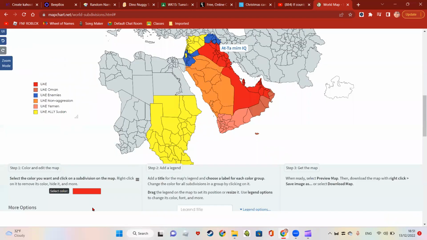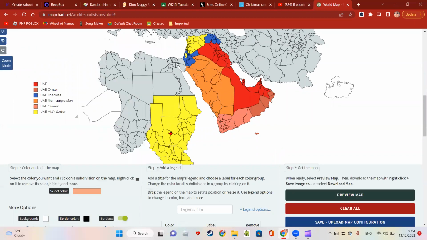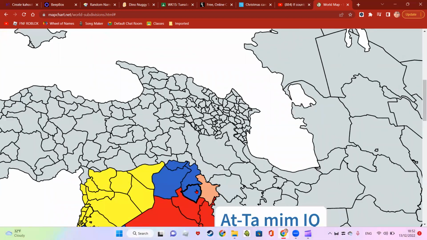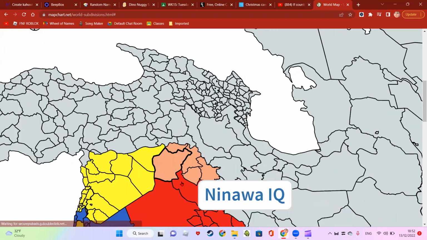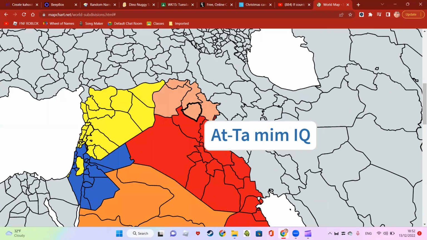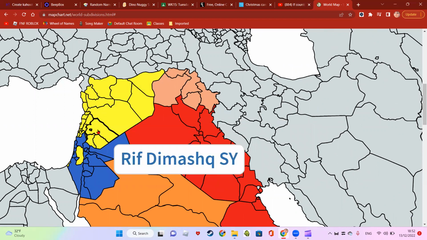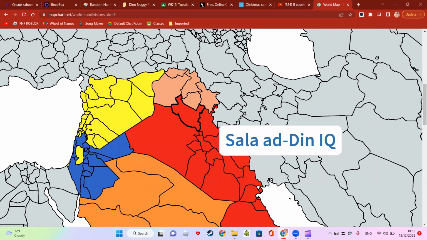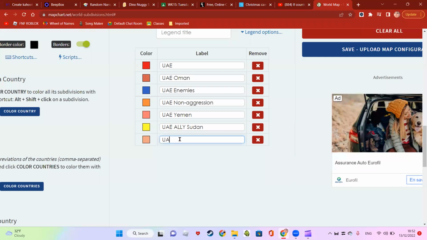And so an Iraqi puppet state is going to be set up, and it's going to be called Mosul. It's going to be the Mosul Republic, even though I don't know if it actually has the city of Mosul in it, but maybe. All right, so we have the Mosul Republic. We're just going to call it UAE Mosul.